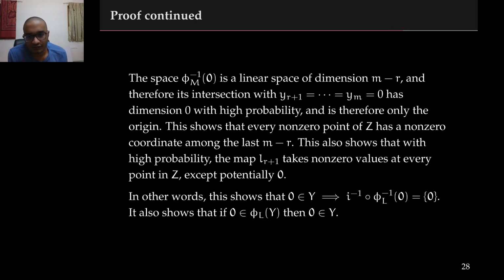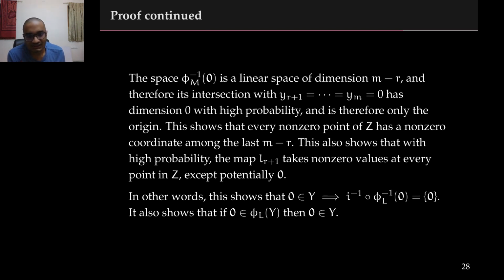The kernel of the linear map phi m is a linear space of dimension m minus r, since it has r defining equations. Its intersection with the linear space defined by the vanishing of the last m minus r coordinates therefore has dimension 0 with high probability. What this shows is that with high probability, each of the points in Z other than potentially 0 has a non-zero coordinate amongst the last m minus r.